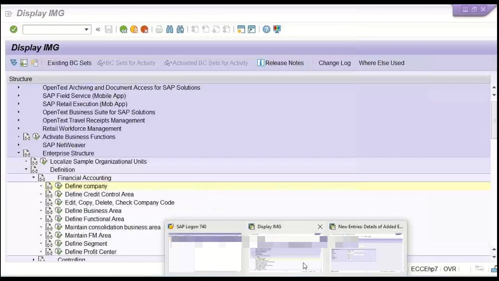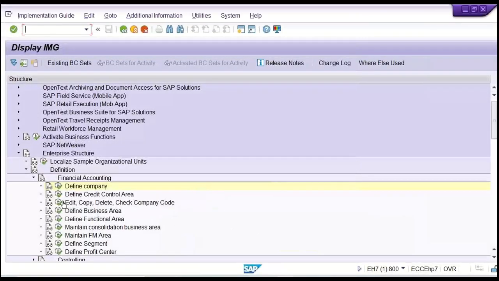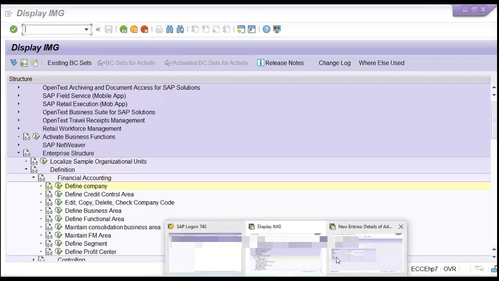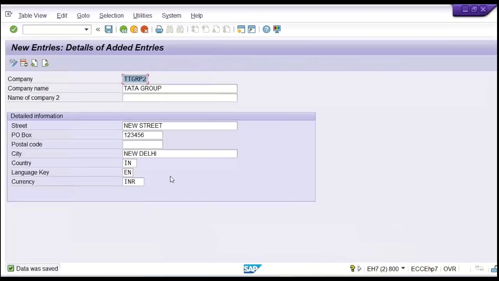Once again, either you can go through the path, where we have edit, copy, check company code, or else you can go through the transaction code. Better to use the transaction code, guys. There is no problem at all. It is going to save your time, because if you have to become a consultant, we need to know the logic, not the path or transaction codes and all. Anyway, it will be there in the configuration document. So we have to create a company code, that is Tata Motor.